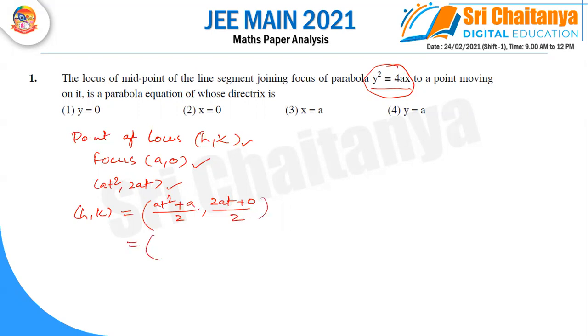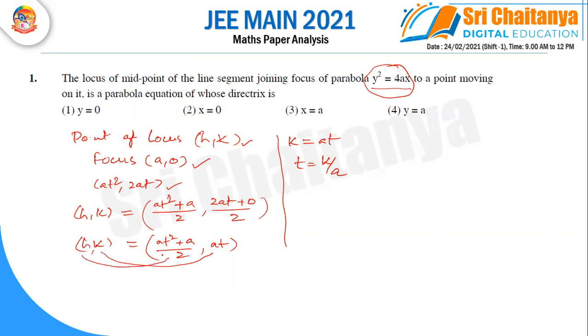For y, 2at by 2, the 2s cancel, giving at. Equating y coordinates, k is equal to at, so t is k by a.